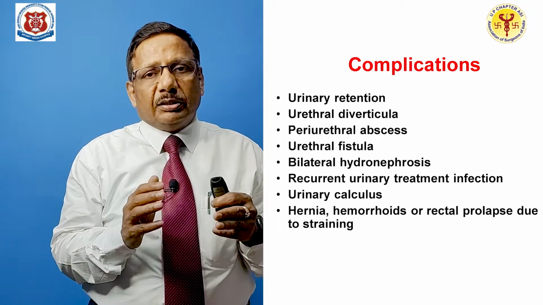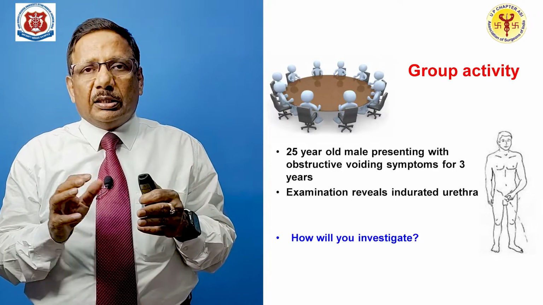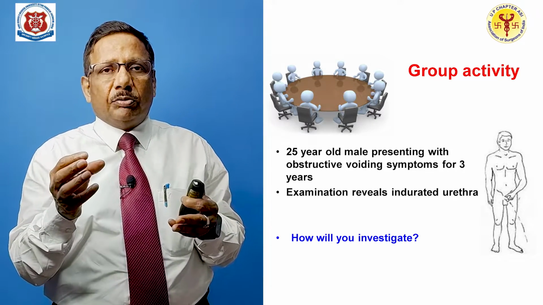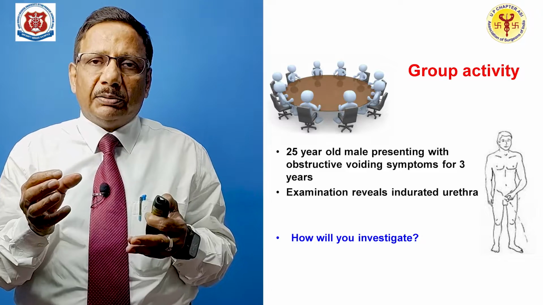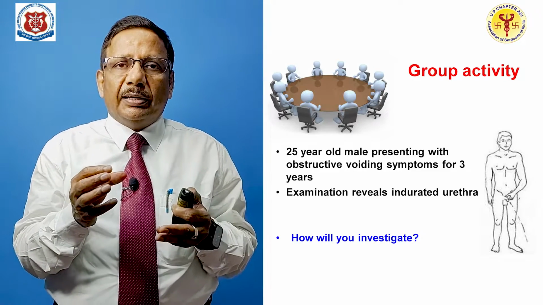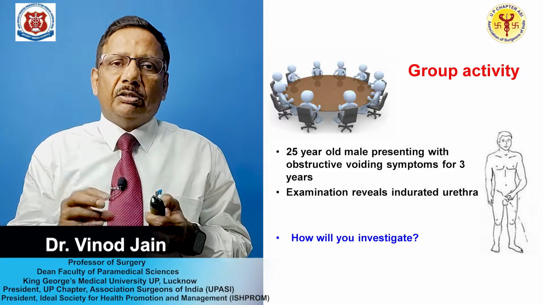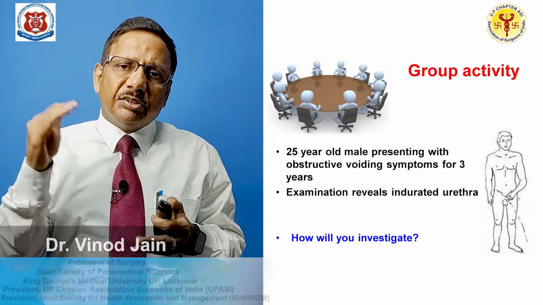Now, for the sake of revision, suppose there is a 25-year-old male, again this is our case, presenting with obstructive voiding symptoms for 3 years. Examination reveals that patient is having indurated urethra. How will you investigate? Just recapitulate.